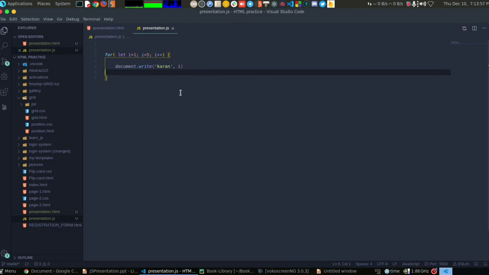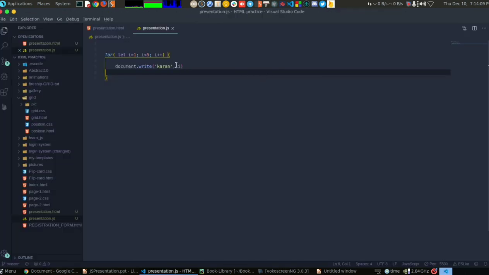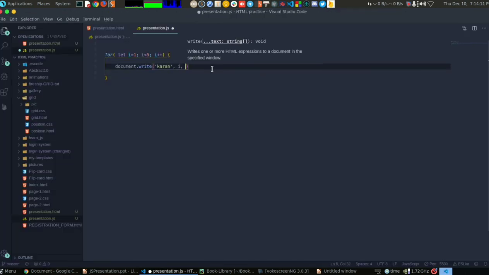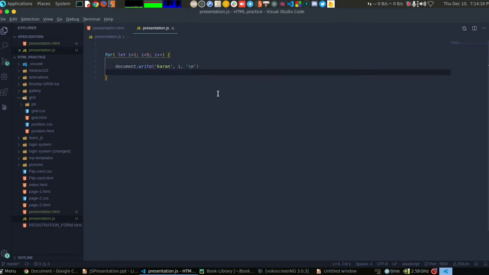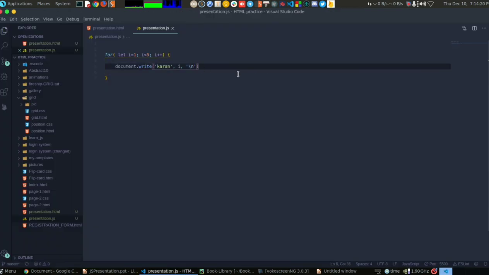It will be Current 1, Current 2, Current 3, Current 4, just 4 times because the fifth time it becomes false. To do it clearly, I'm including slash n, the next line operator, which isn't quite working, I guess.